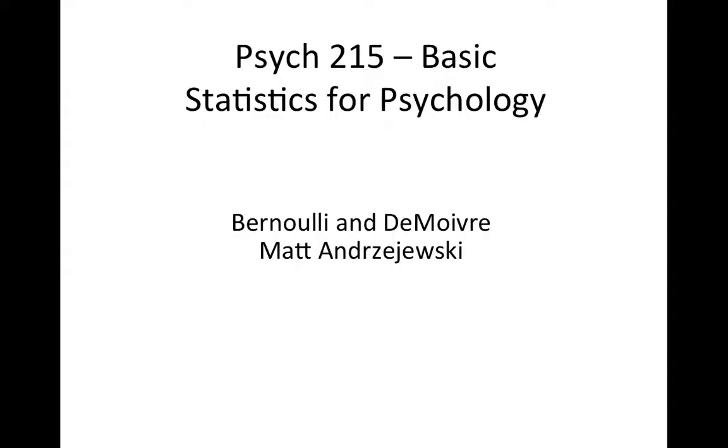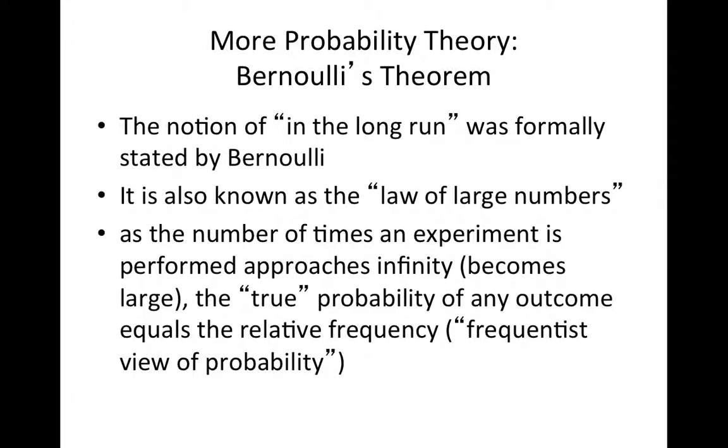Right, any discussion of probability is going to eventually turn to a discussion of Bernoulli and DeMoivre. So let's go ahead and turn to them and talk about implications of that. Bernoulli's theorem is what we know of as the notion of in the long run, or the law of large numbers. And what it refers to is this theory that as the number of times an experiment is performed approaches infinity or becomes large, the true probability of any outcome equals the relative frequency.